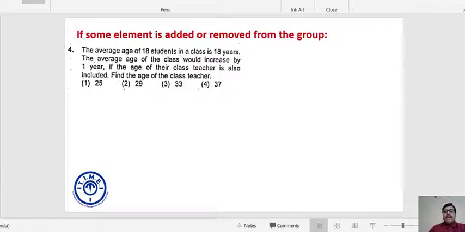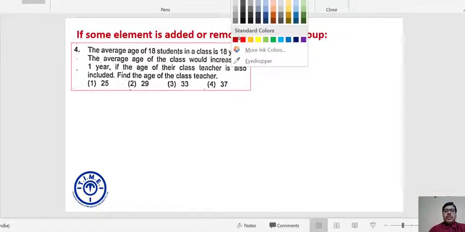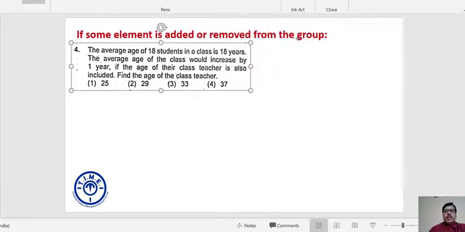So let's assume that. My equation is very simple. First of all, the traditional approach to answer this question. The sum total of all 18 students is how much? 18 into 18, 324. 18 square is 324. The sum total of the age of 18 students.